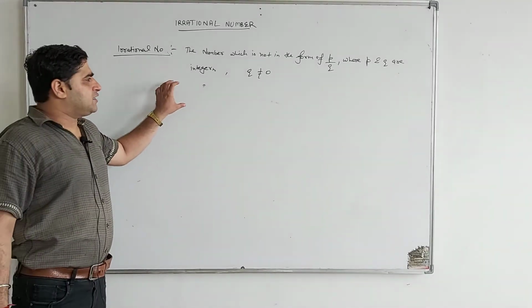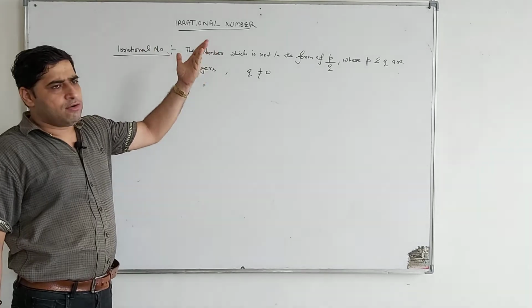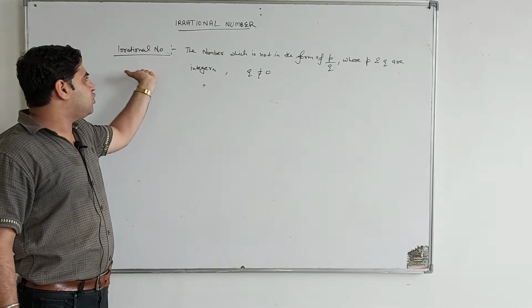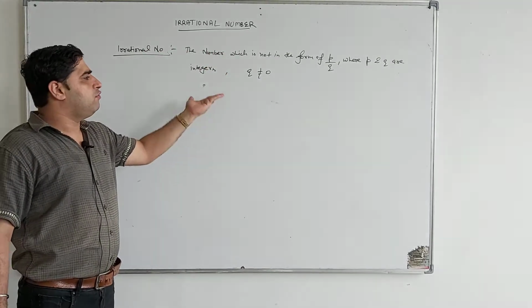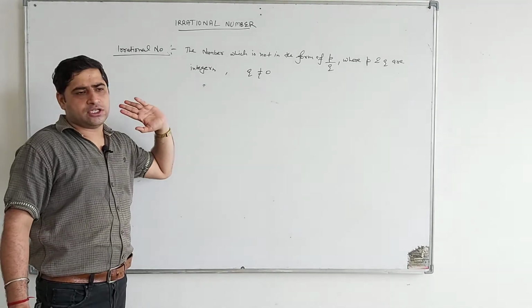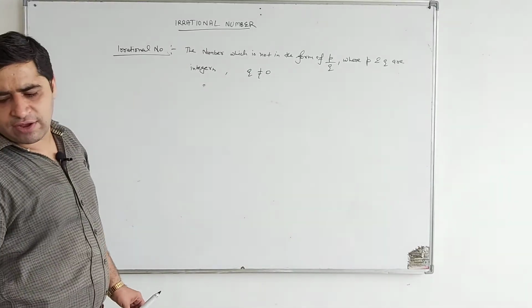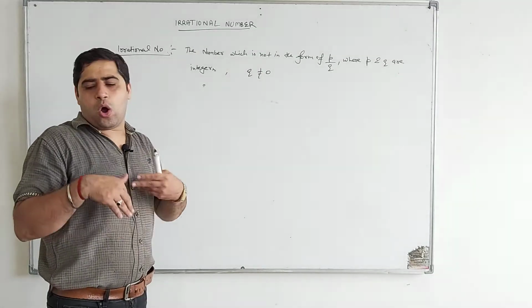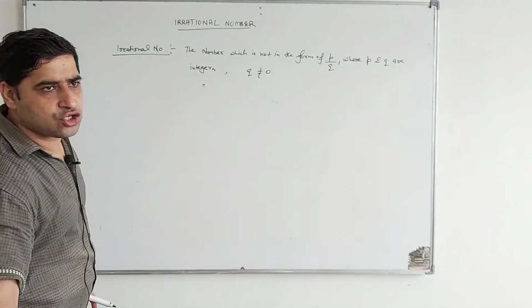In the previous lecture we have discussed about the rational number, the number which is in the form of p by q. So the opposite of that is the definition of irrational number, the number which is not in the form of p by q, where p and q are integers and q not equal to 0. So this type of question they will ask, either rational number or irrational number. So how will you study about the irrational number?